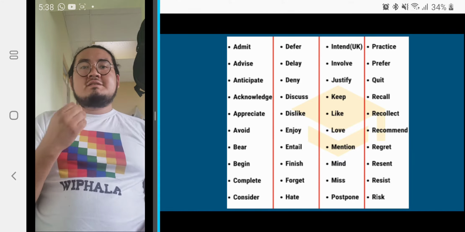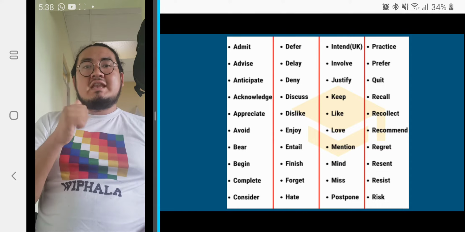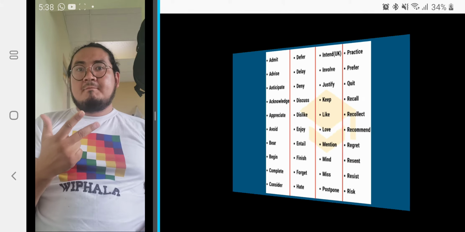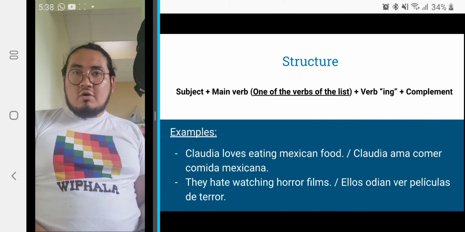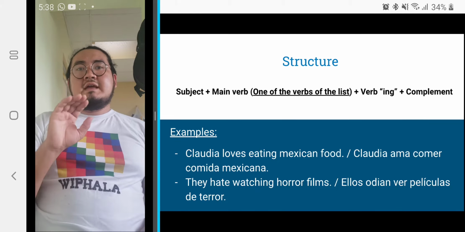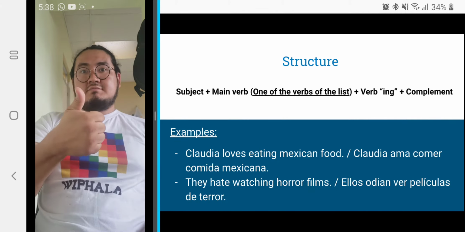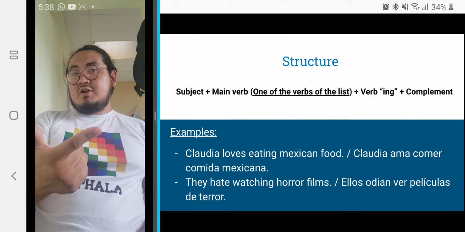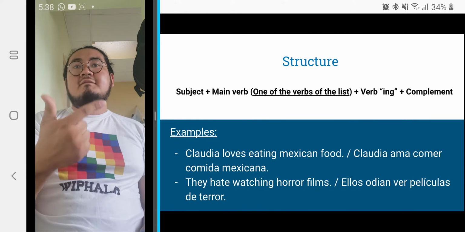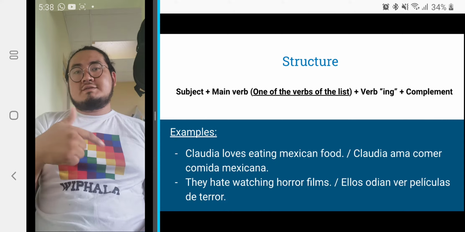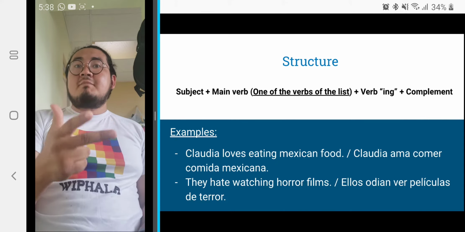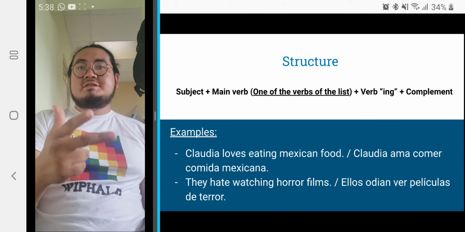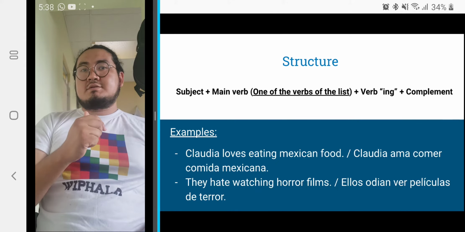What are the verbs in gerunds? Verbs finished in ing, okay? What is a main verb? We're going to see it after this. Structure: subject, okay? Main verb, right? One of the verbs of the list that we already saw. A verb ing, that is the verb in gerund, and the complement, okay?